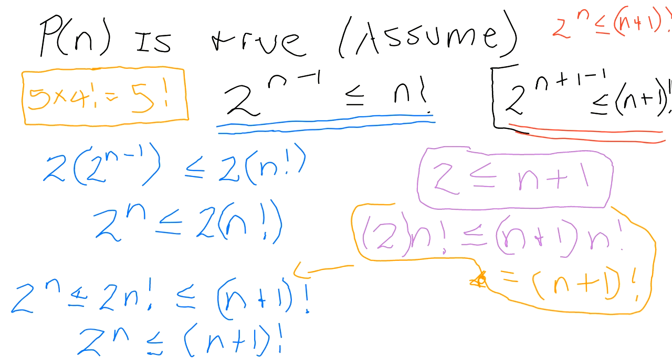Therefore, the original statement we had, the one I underlined with the blue lines, is true for all n. Therefore, P of n is true. True for all n in N.